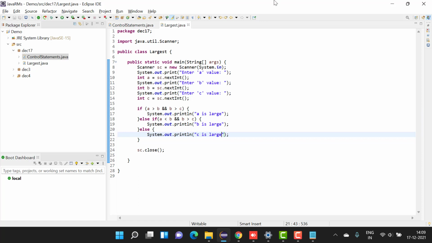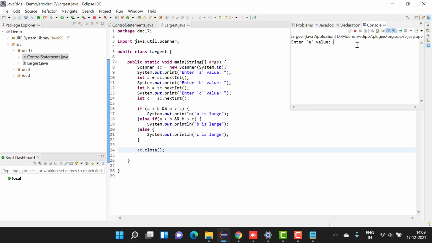Is the program correct? I'll run it. Give me A value. Tell me a number. 20. B value 5. C value 28.